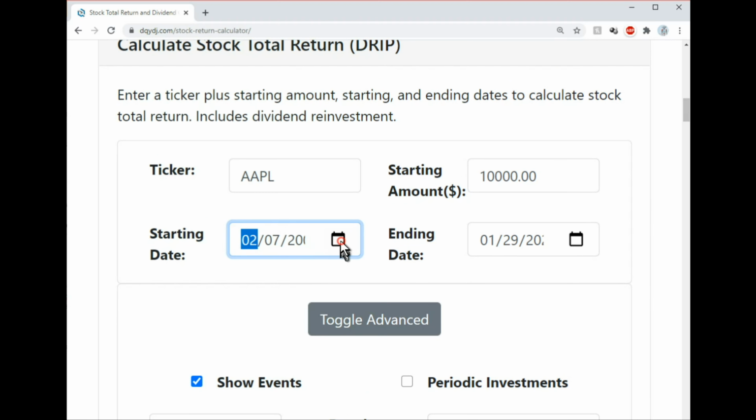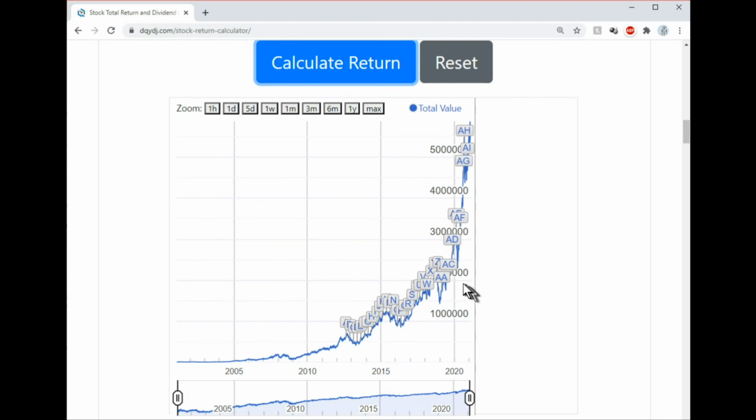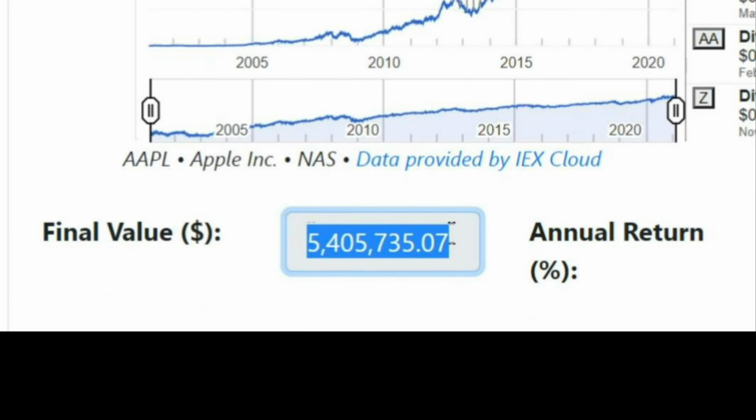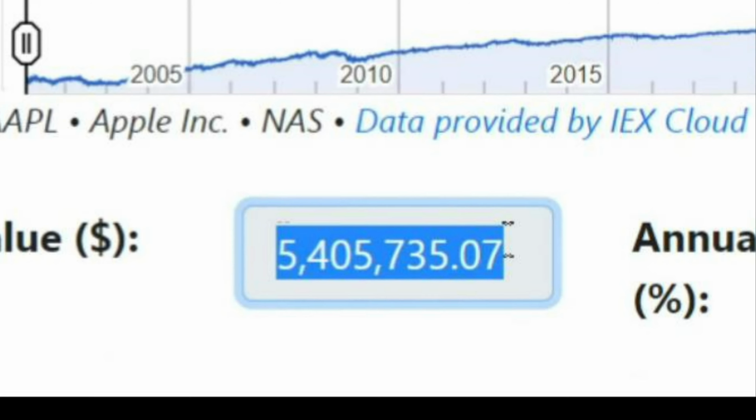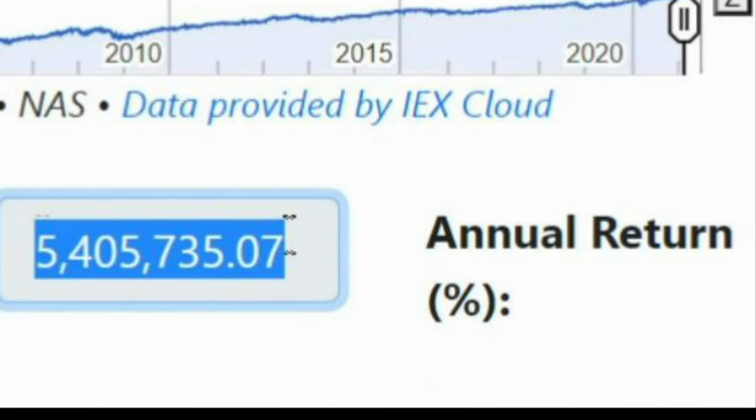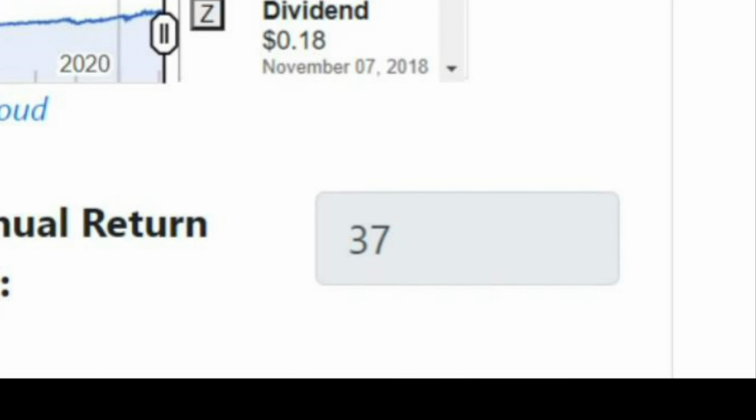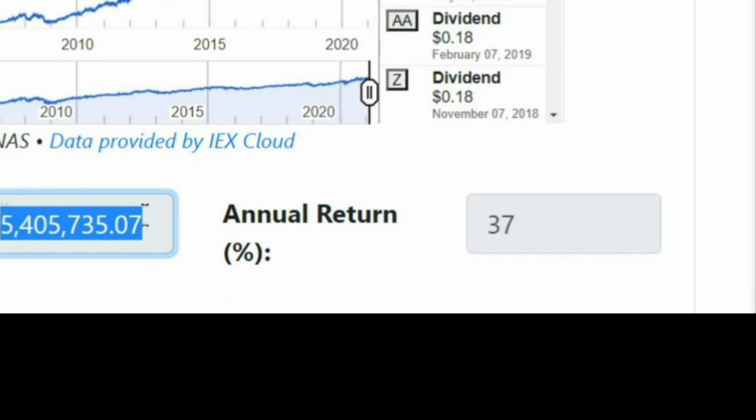Now let's see what we get if we put in 2001 for the year. How much would we have now if we had invested $10,000 20 years ago? Keep all the other parameters the same and click the calculate button. You're in for another surprise. Oh my goodness, that's over $5 million. $5,405,735.07 and an average of 37% annualized return. That's simply jaw-dropping. For a $10,000 initial investment 20 years ago, that would have bought you a pretty nice retirement today.